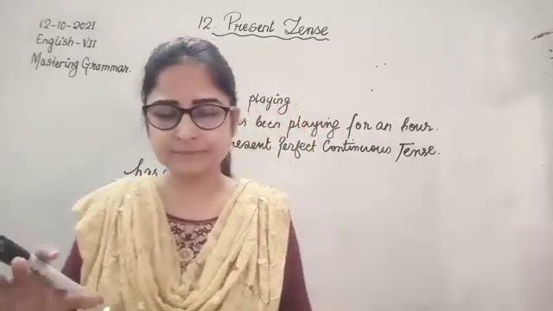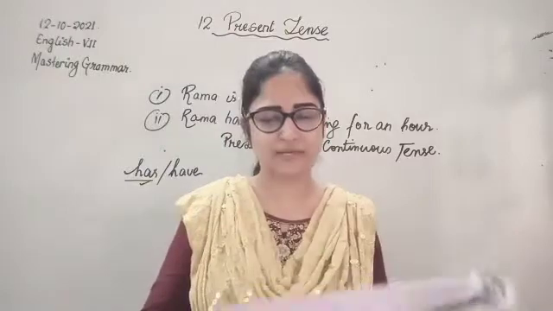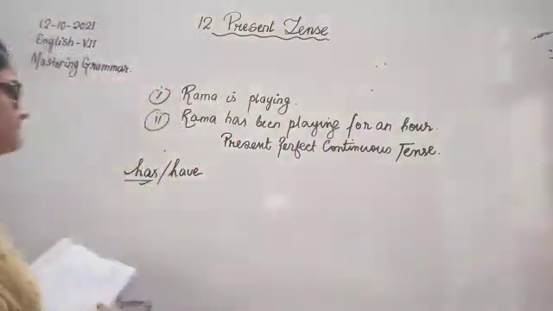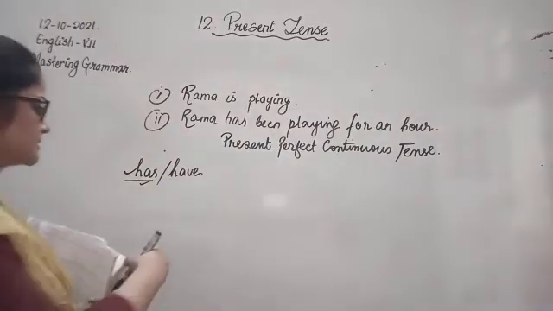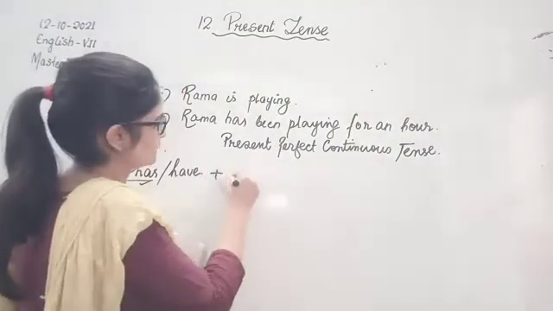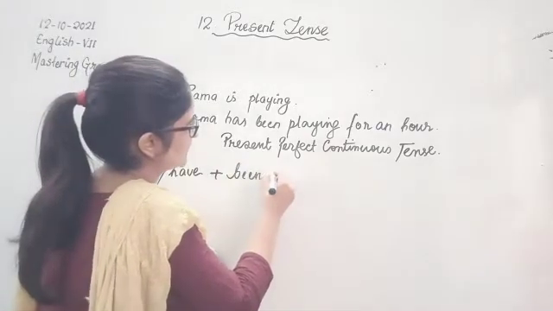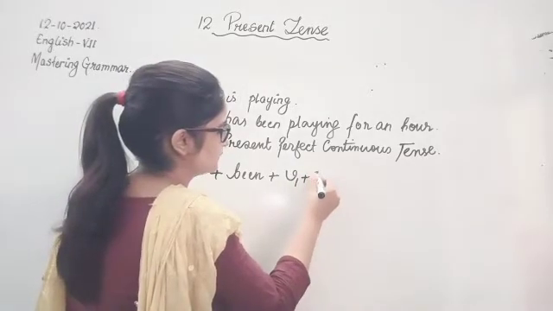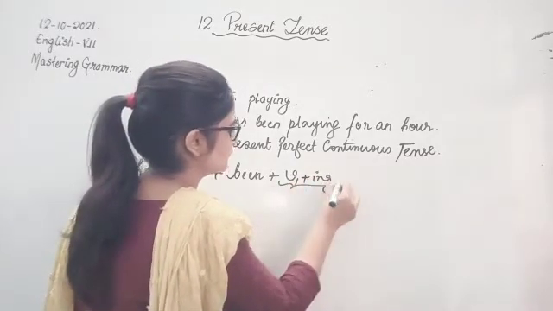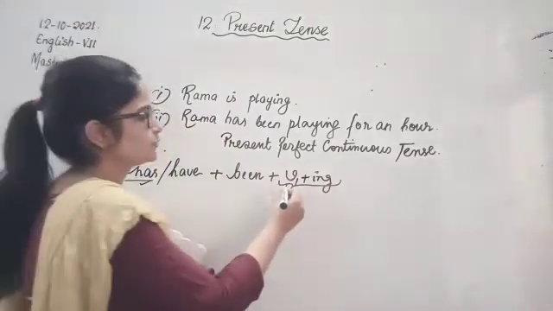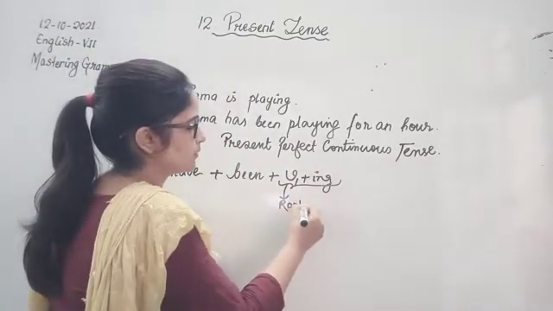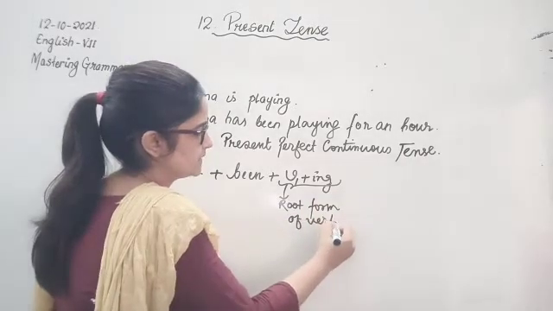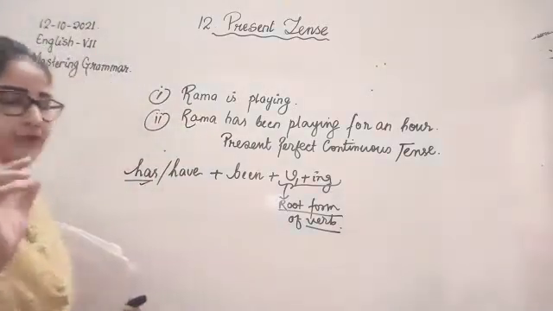Now see, we have this value corner. "Nitin has been playing action games on the computer since morning." So first I was actually explaining this. Have or has will be there, been will be there, plus the verb's first form and ing will be there. Together this will be the verb. The verb first form means the root form of the verb, the present form, plus ing.